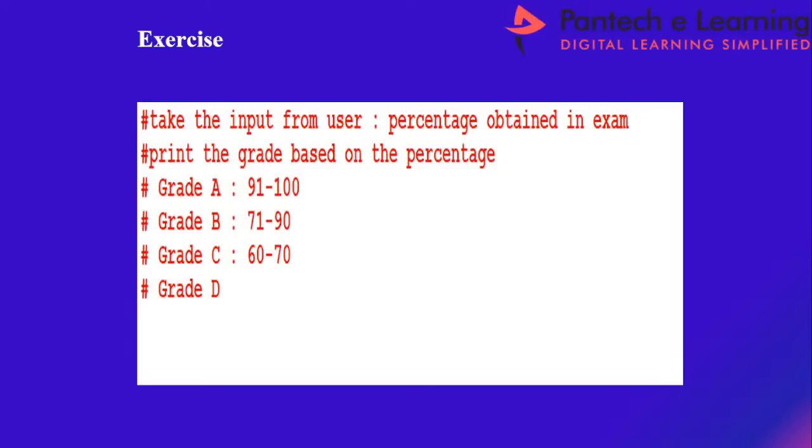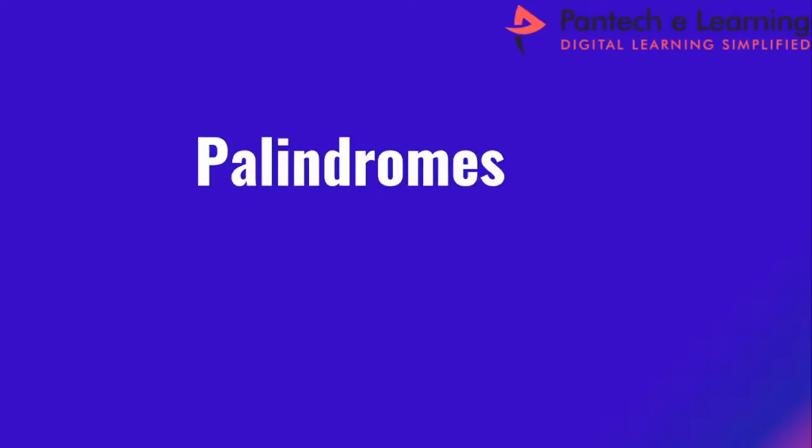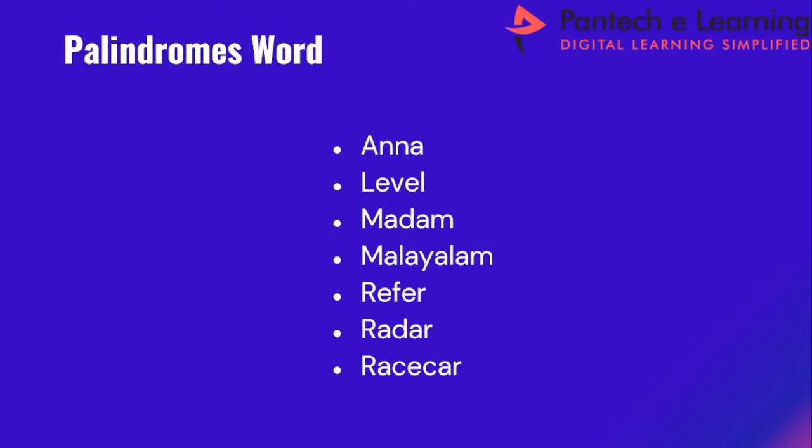So you can write a simple if-else structure. Take the input from the user, percentage of marks obtained in the exam, and then print the grade based on the percentage. So if the marks lie between 91 to 100, he comes under A grader, and if the marks lie between 71 to 90, he comes under B grader. And if it lies between 60 to 70, he comes under C grader, otherwise he comes under D grader. Clear with this? So till this part, whatever I am speaking, everything is clear.